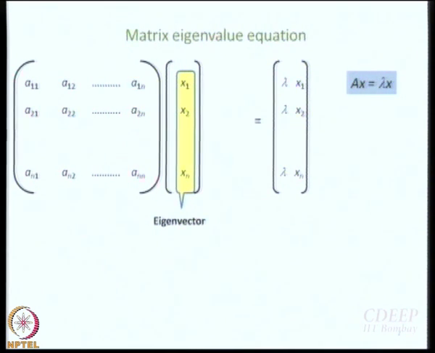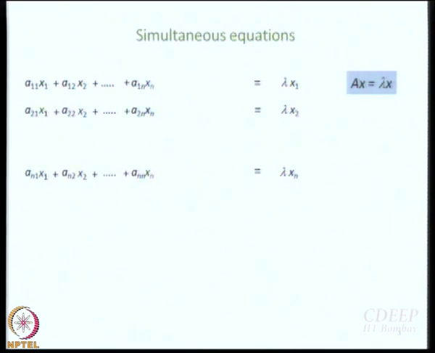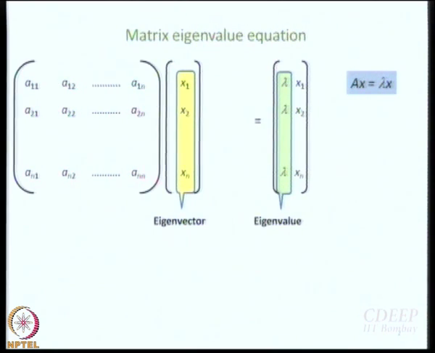This column matrix is the eigenvector and the lambda is called the eigenvalue, okay, for the square matrix which is n by n. Now what we do is we can write it very simply as a set of simultaneous equations, everybody knows this. What will be the first one?